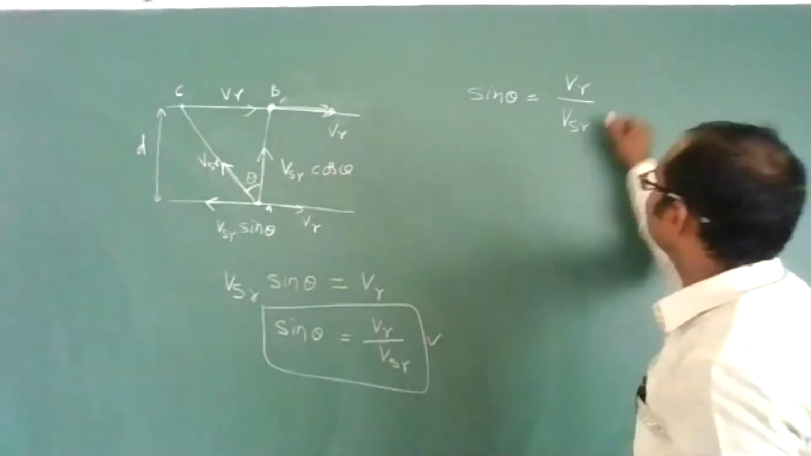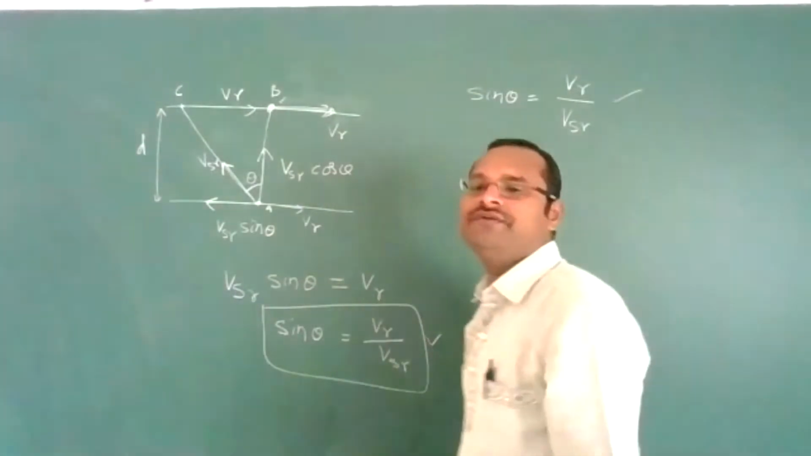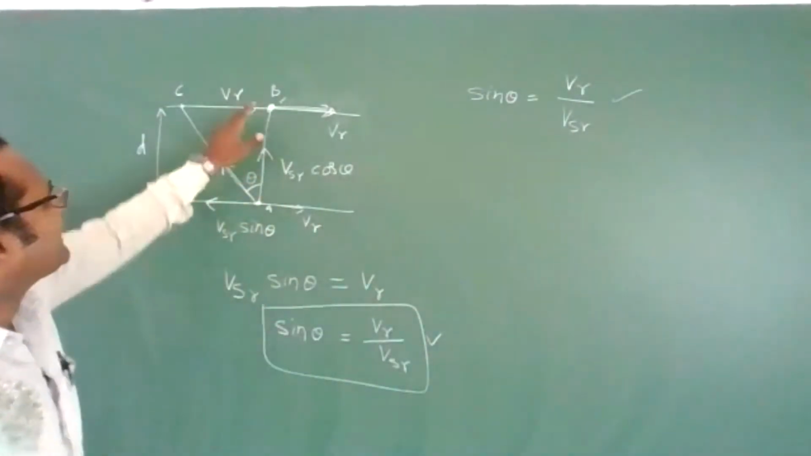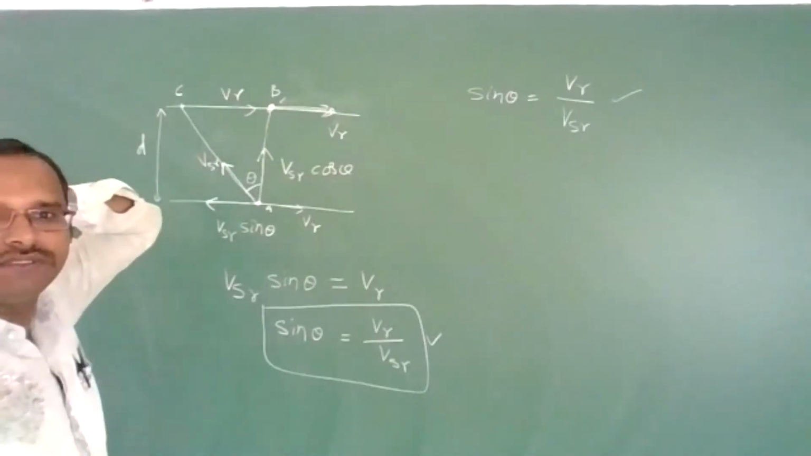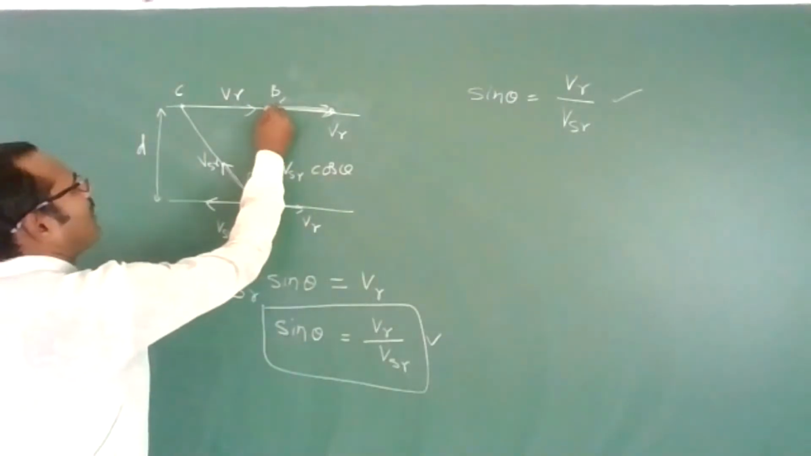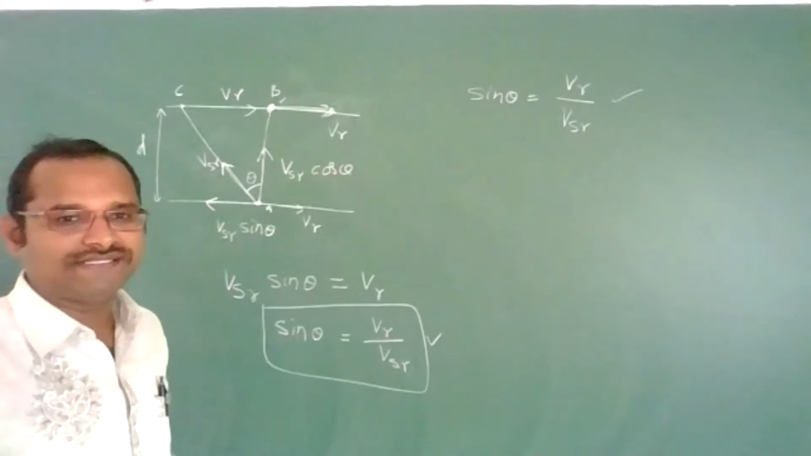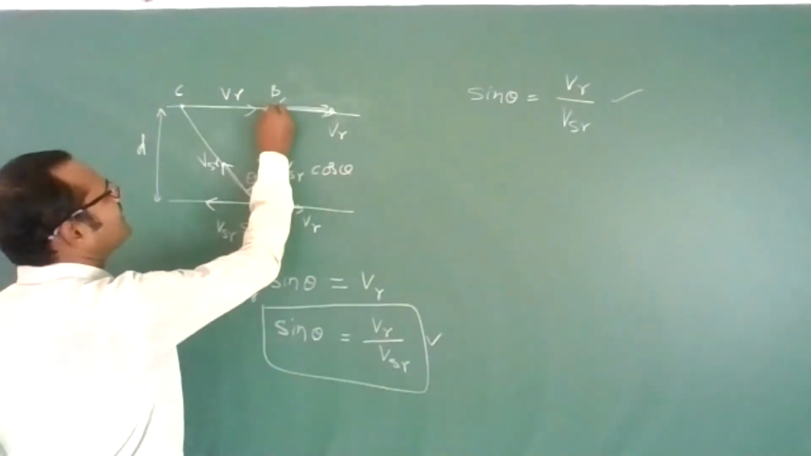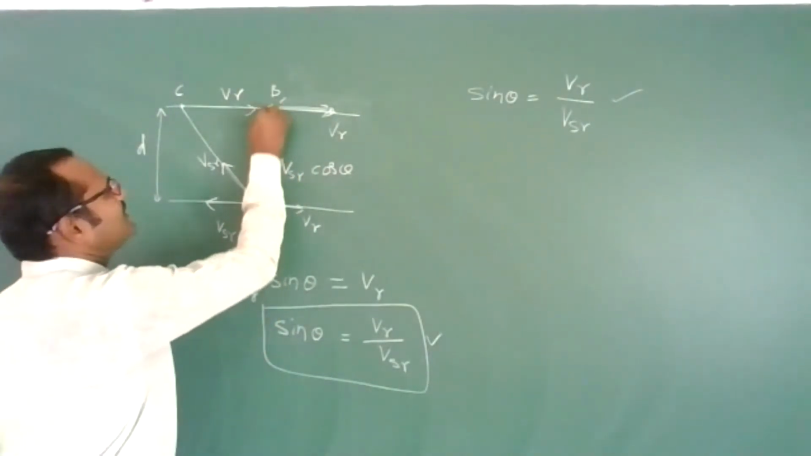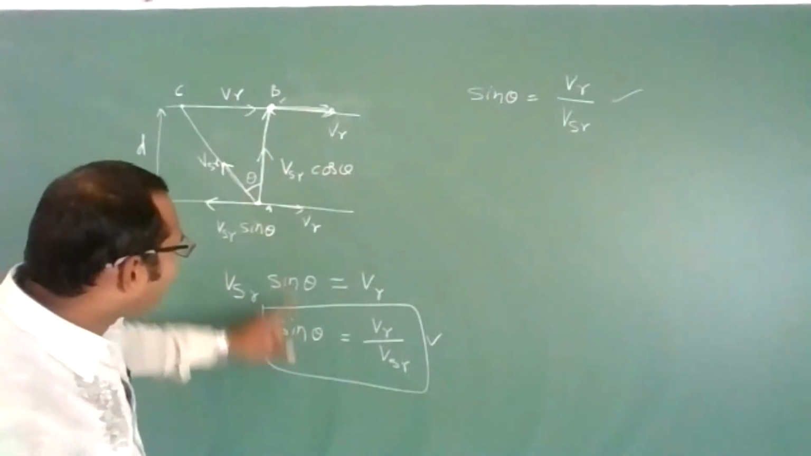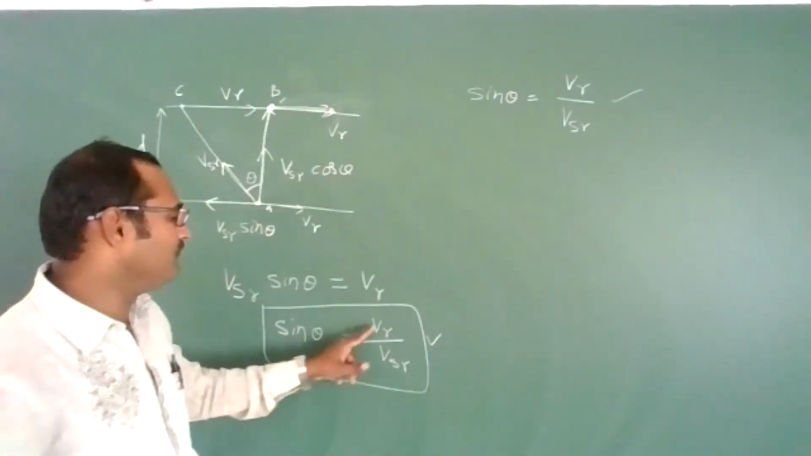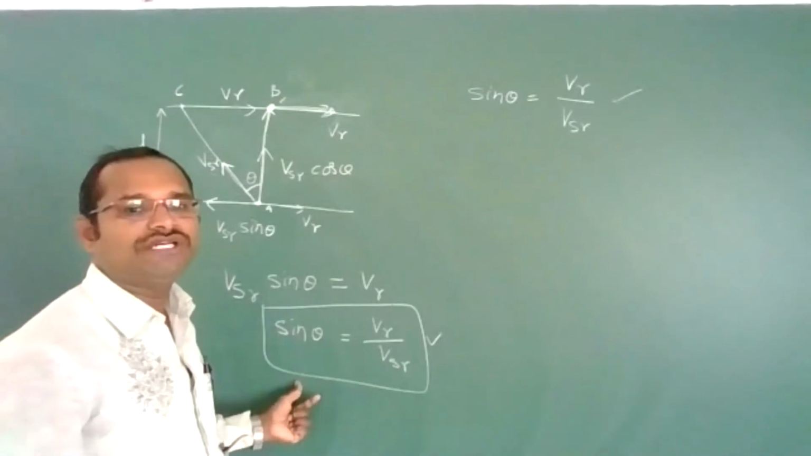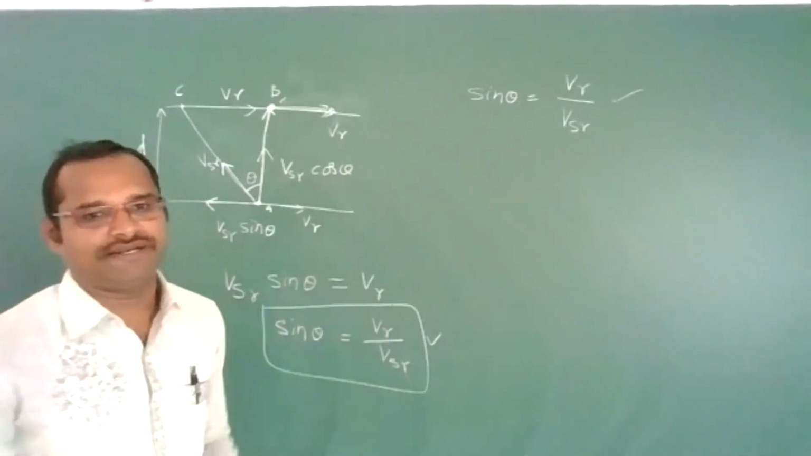In this direction, he has to swim in the river to reach the exact opposite end. This we call the minimum distance. If he crosses the river in the minimum distance, he has to swim at an angle where sin theta is equal to VR by VSR, so theta is equal to sin inverse of VR by VSR.